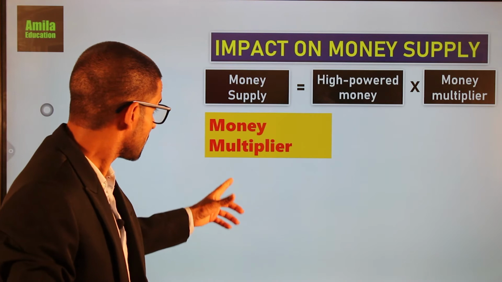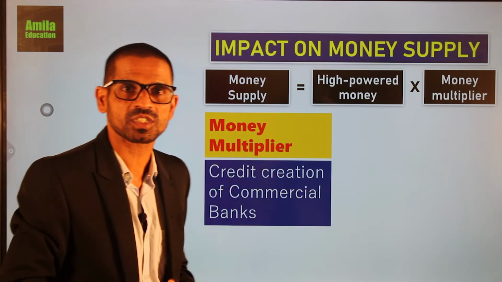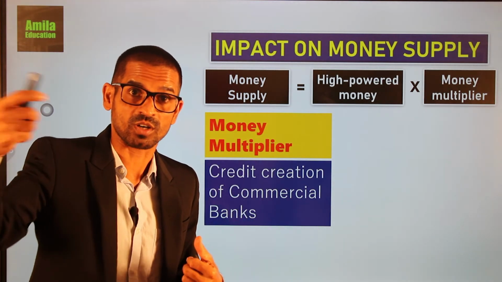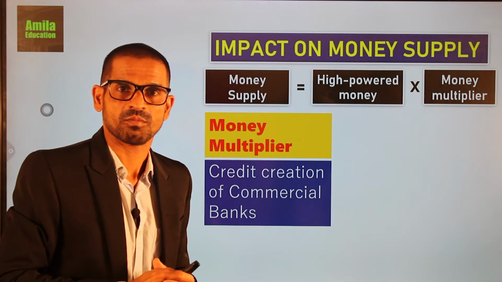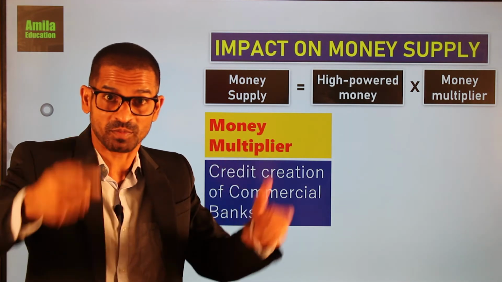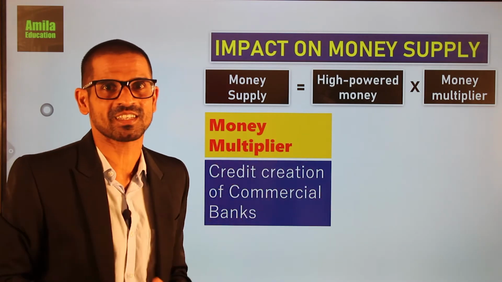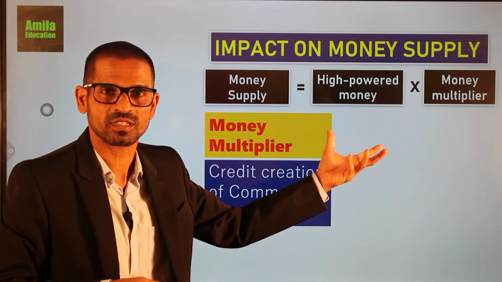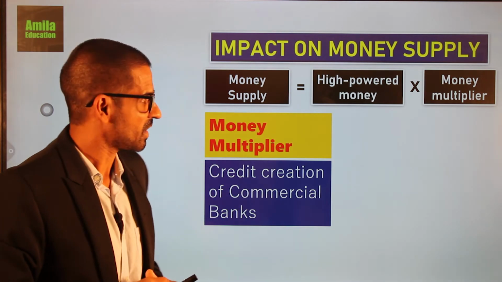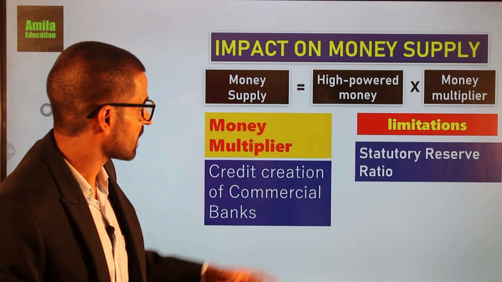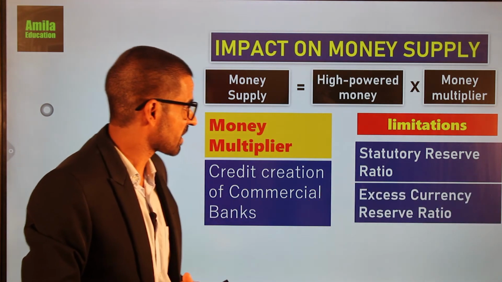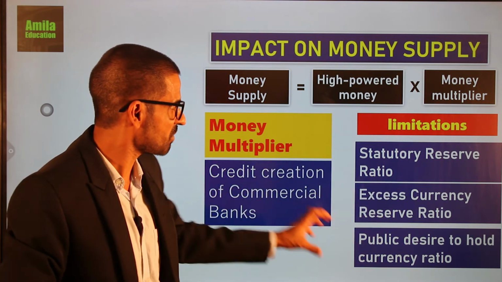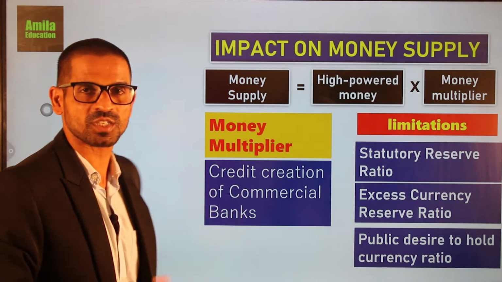That is because of the credit creation of commercial banks. Based on the stock of reserve money or high-powered money, commercial banks grant loans by creating deposits. Creating deposits means the money supply increases, because deposits are also part of the money supply, and it happens in multiple amounts. That is explained with the money multiplier. There are limitations to that: the statutory reserve ratio, the excess currency reserve ratio, and the public's desire to hold currency. I will talk about these limitations later with the credit creation process.